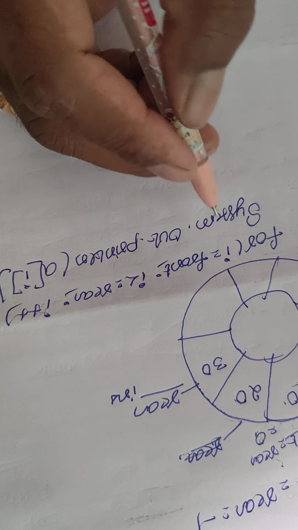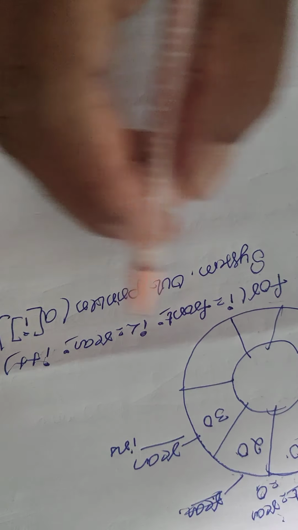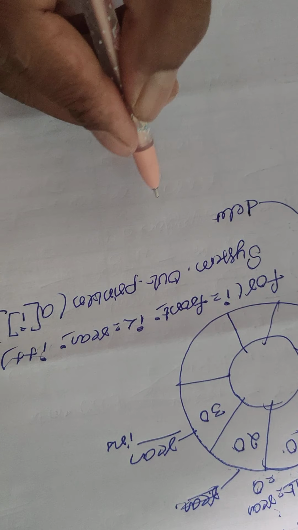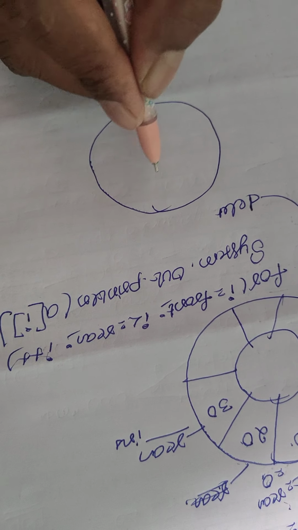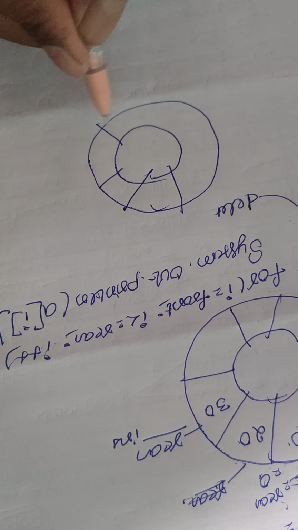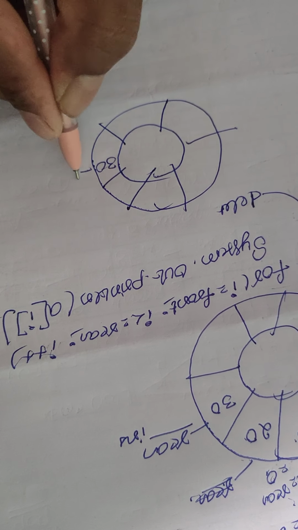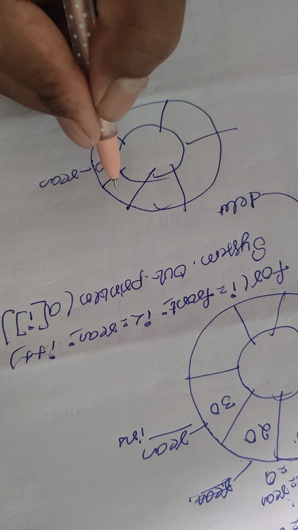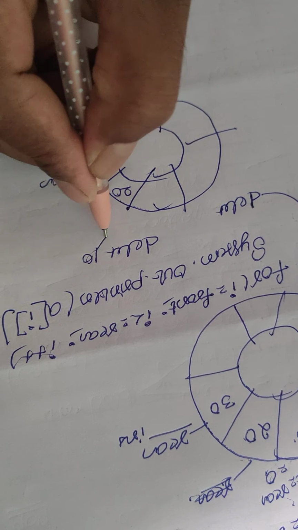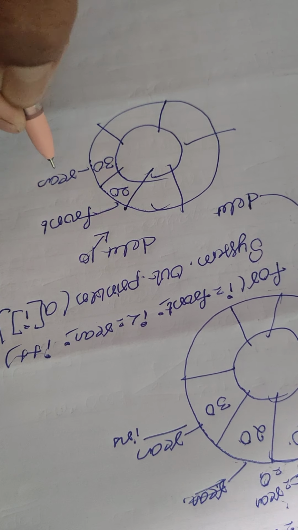So this is the simple example to display the value. Based on this, if you want to remove a value using deletion, the queue becomes like this diagram. Here 30 is the rear. Now if you want deletion, we want to delete the value 10. After that, this is the front, this is the rear.